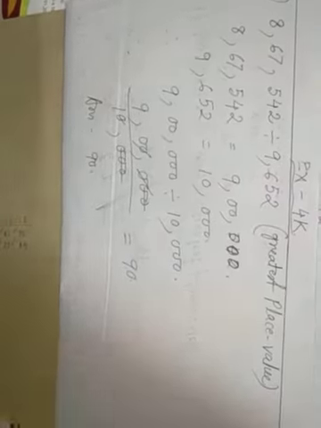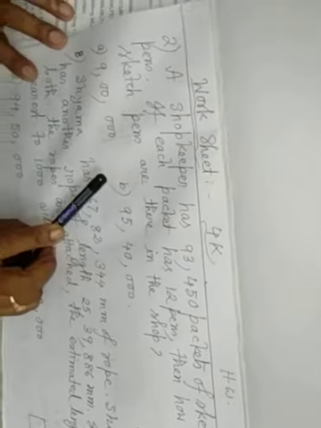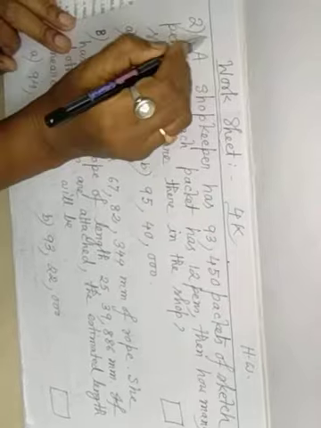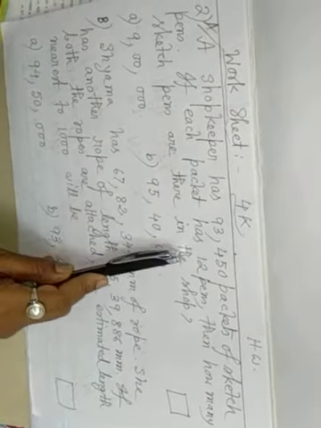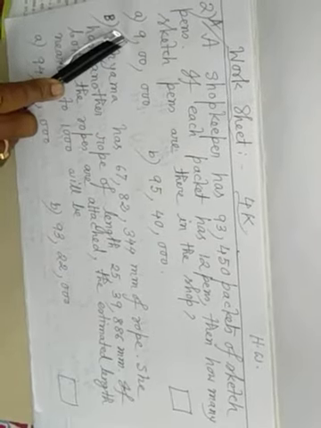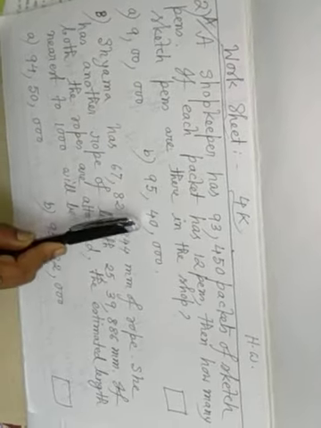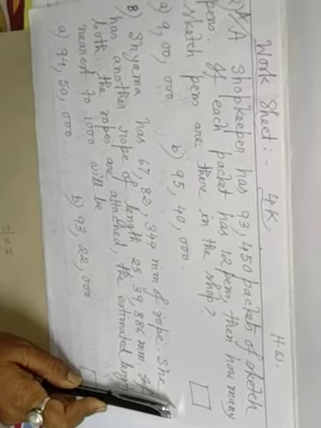Now I give you homework, project work 4K, that is a worksheet. Estimate and choose the right answer. This is question number 2A. A shopkeeper has 93,450 packets of sketch pens. If each packet has 12 pens, how many sketch pens are there in the shop? There are 2 options, A and B. Tick the correct answer and write A or B here.